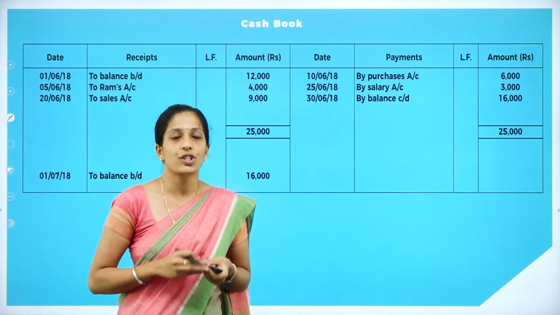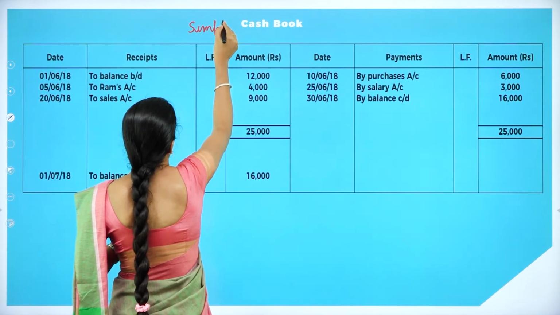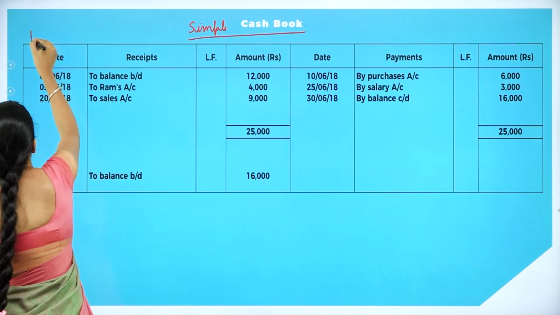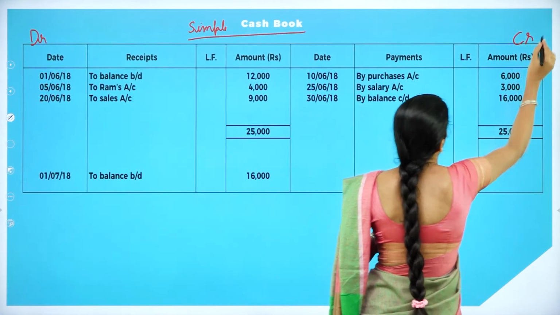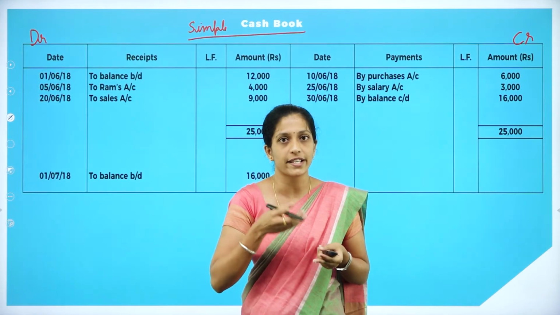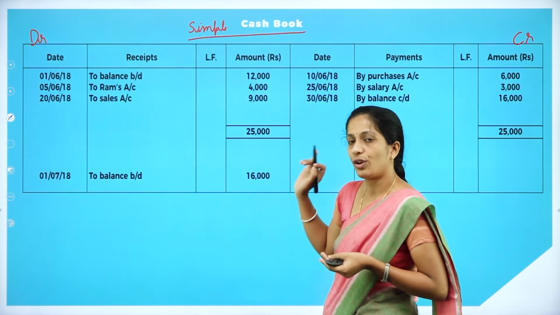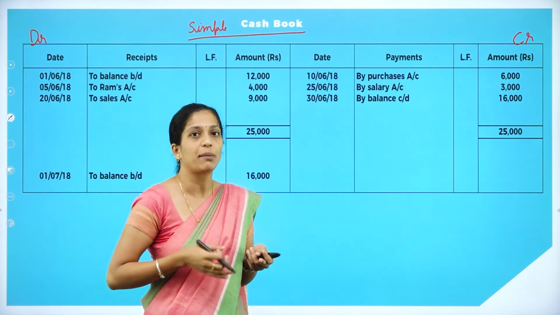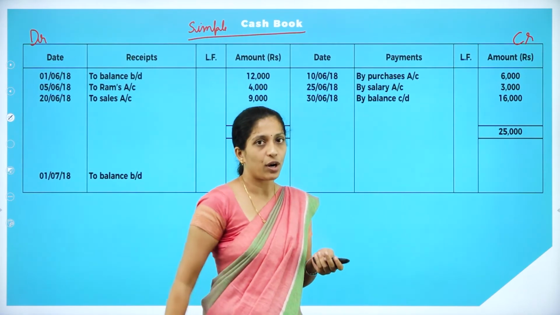Now, how to begin our solution? With the heading cash book, or you can write it as simple cash book, or single column cash book also. And we are having debit side as well as credit side. Now, what to record under debit side? Date, receipts. So whatever amount the organization receives, we are going to record under debit side, that is date, receipts, ledger folio and amount column. Under credit side we are having date, payment. So if any payment is made by the organization, it will be recorded under credit side. Next, ledger folio, amount column.